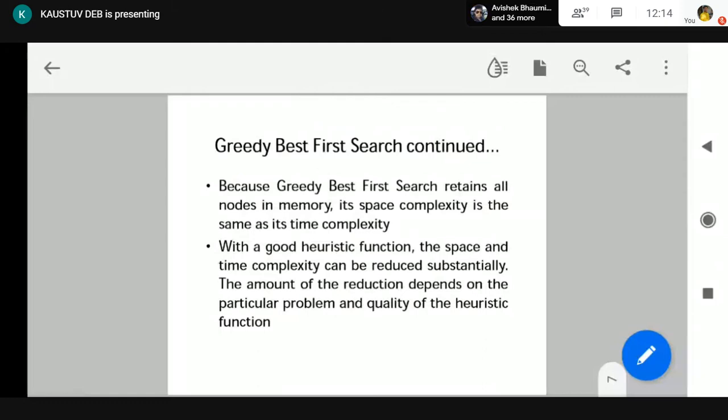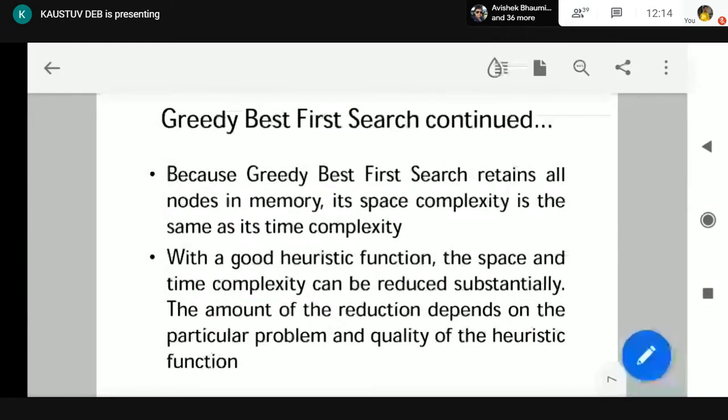Now, greedy best first search retains all the nodes. So space and time complexity are the same, order of b to the power m. In DFS, we have seen that the space complexity is reduced, but in case of greedy best first search, it is not reduced as well. So greedy best first search is not a very good thing to do. But we can reduce this complexity if we choose a good heuristic.